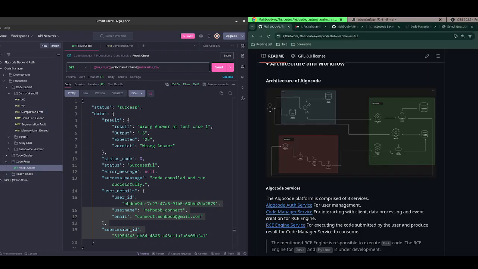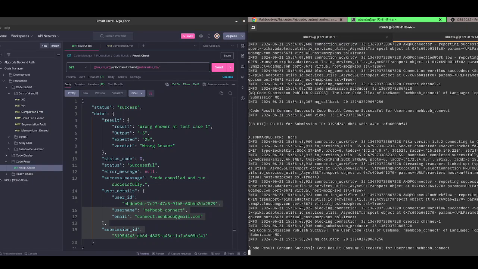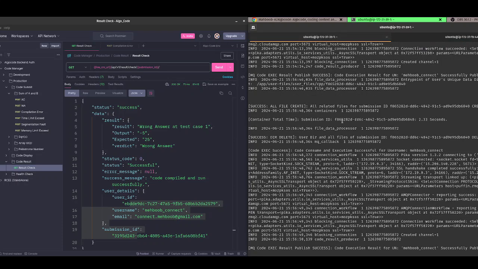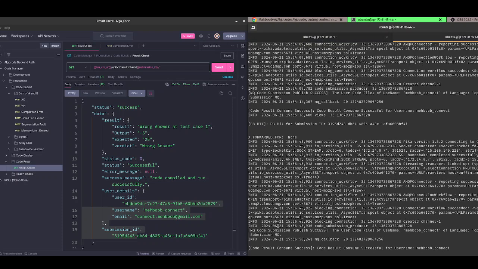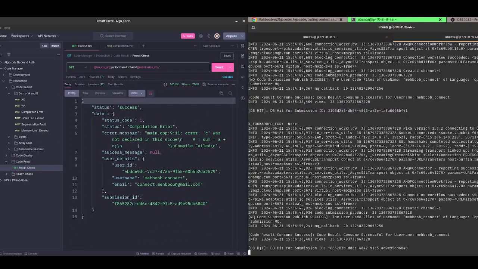Now, as you see, I have not checked the result of the compilation error. This is the code manager service, and this is the RC engine and the C++ judge. In this code manager service, you will see the DB hit here. So now I am sending a request. Yeah, you see DB hit because the cache was deleted. Code result consume success and DB hit for submission ID. This is the submission ID.